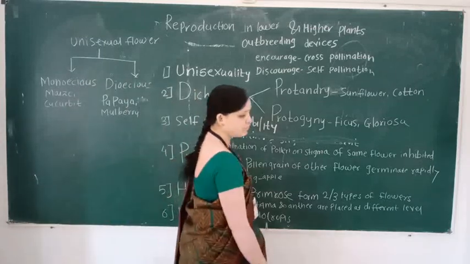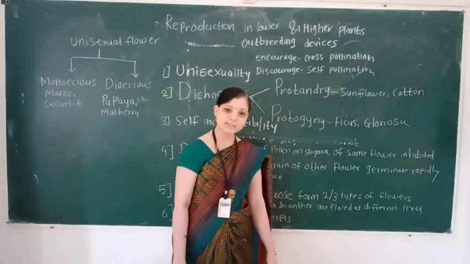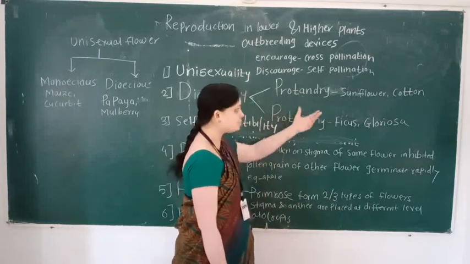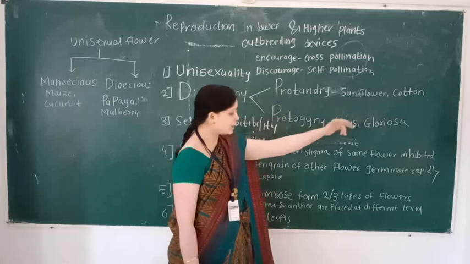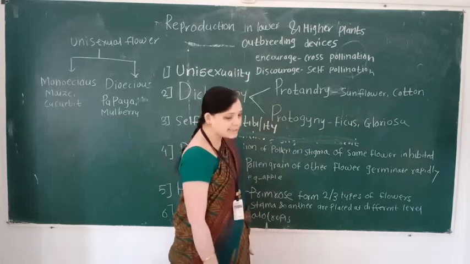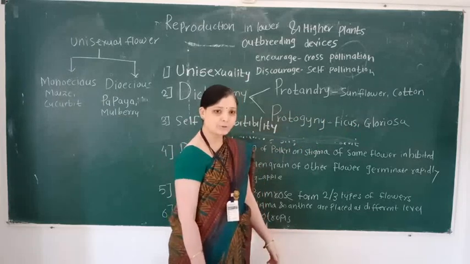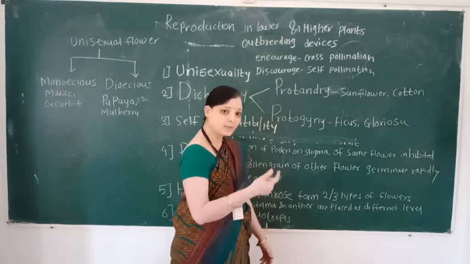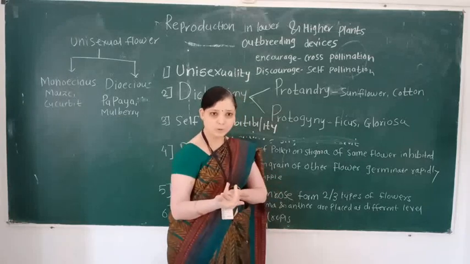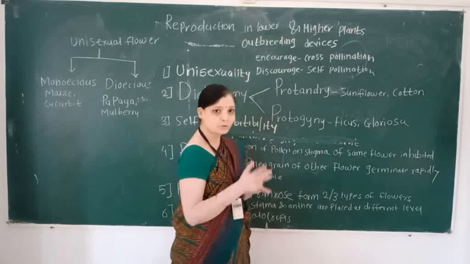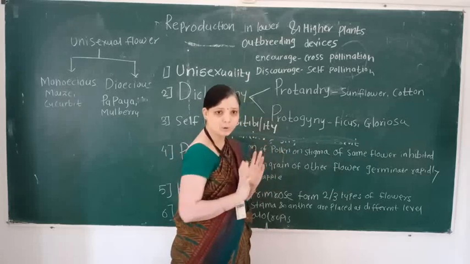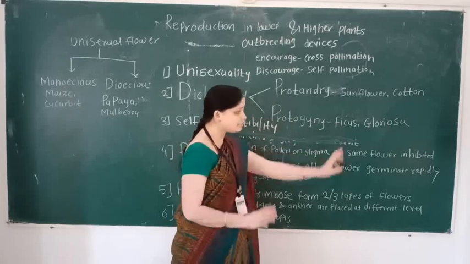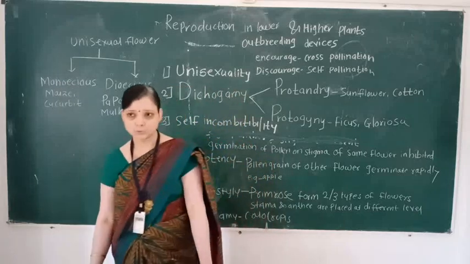Protandry means the maturation period of androecium is earlier than the gynoecium, for example sunflower and cotton. Protogyny means the maturation period of the gynoecium is earlier than the androecium. So self-pollination does not take place, and it promotes cross-pollination. Examples are ficus and gloriosa.